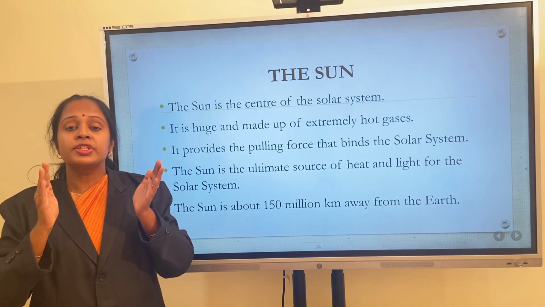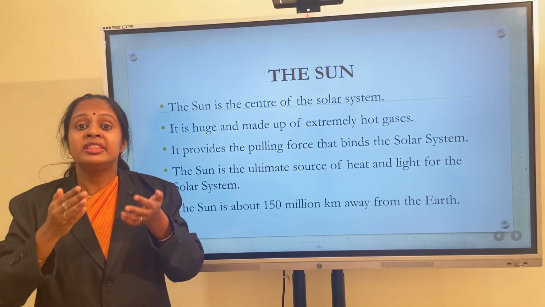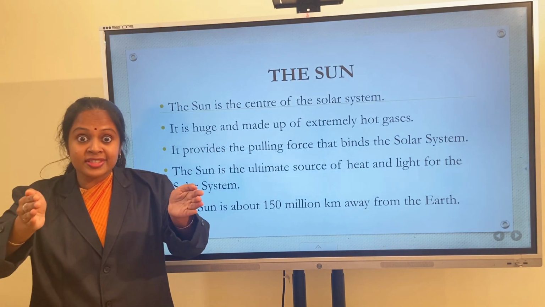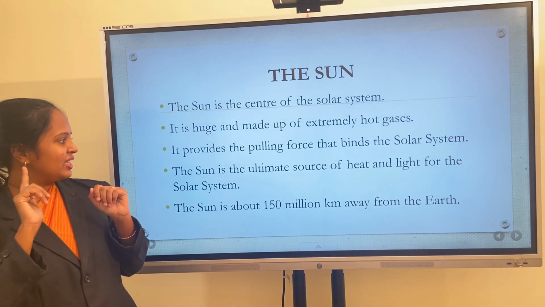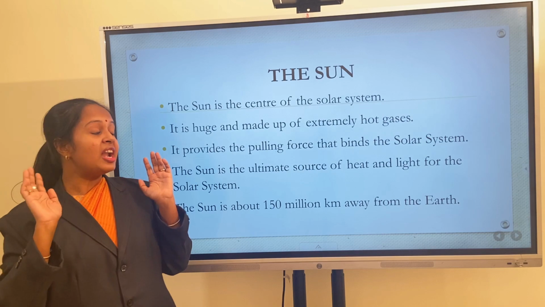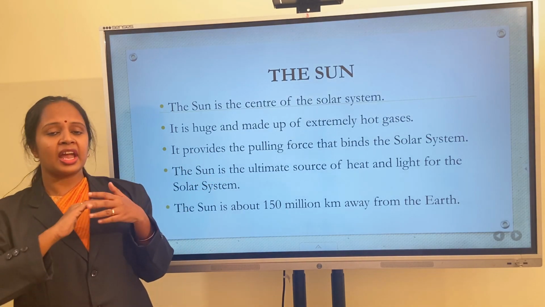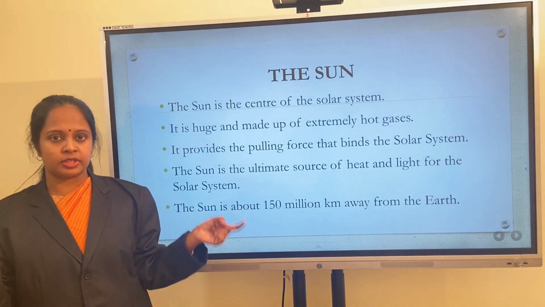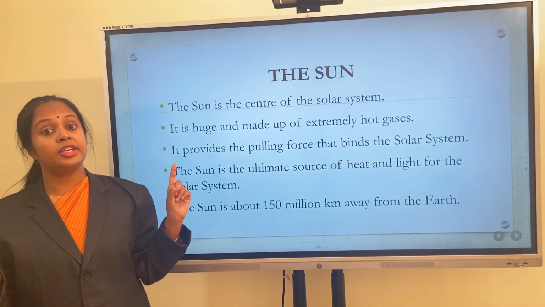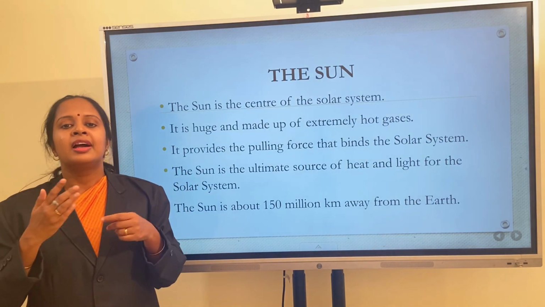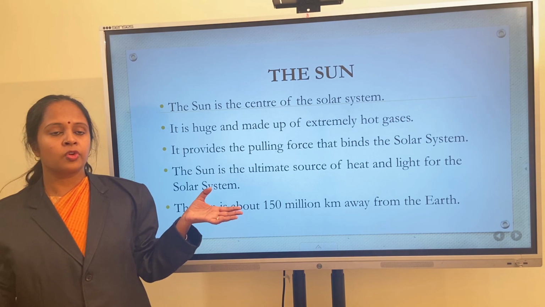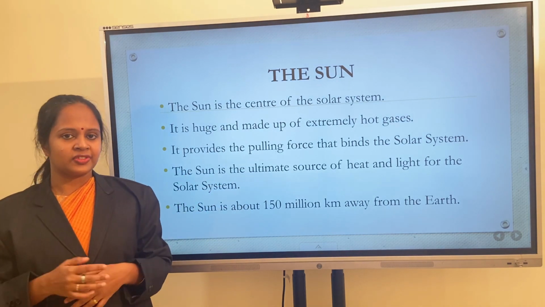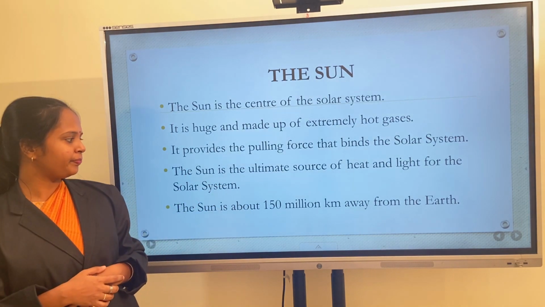Sun is also the ultimate source of heat and light for all the members of the solar system.